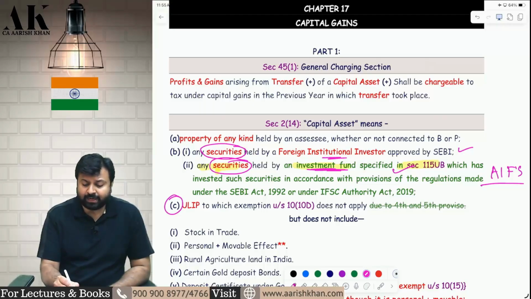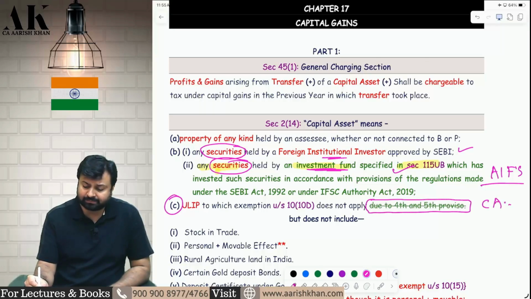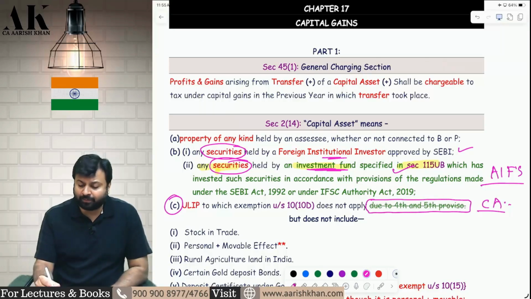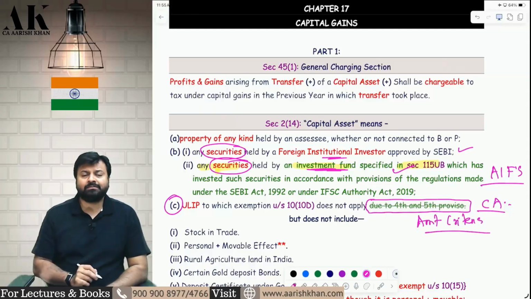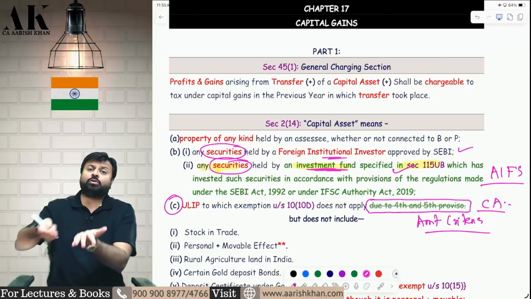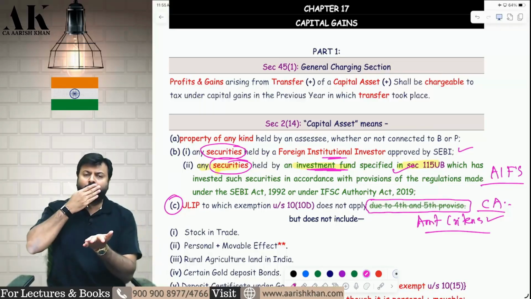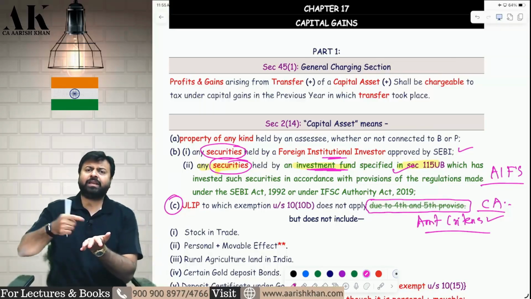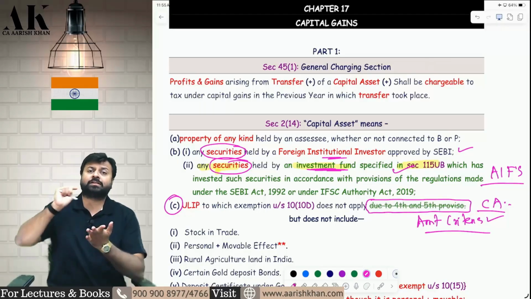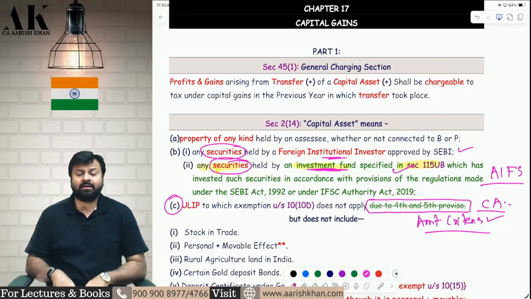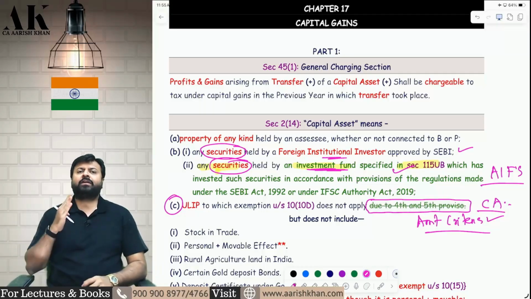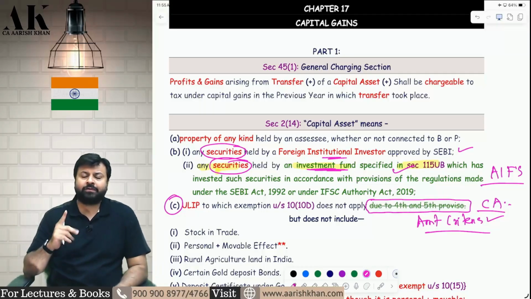A ULIP to which exemption under 10(10D) does not apply due to the 4th and the 5th proviso is a capital asset. Now the 4th and the 5th proviso cover only the amount criteria. So what does that mean? If an exemption does not apply due to a violation of the amount criteria, then it is a capital asset. What about if the exemption does not apply due to violation of the percentage criteria? Then also it is a capital asset. See, from 1st February 2021, if you want to make your ULIP exempt, you have to fulfill two conditions: one percentage and one amount.